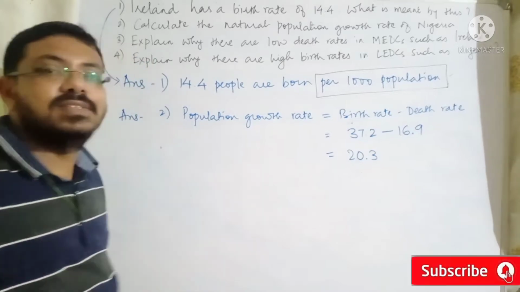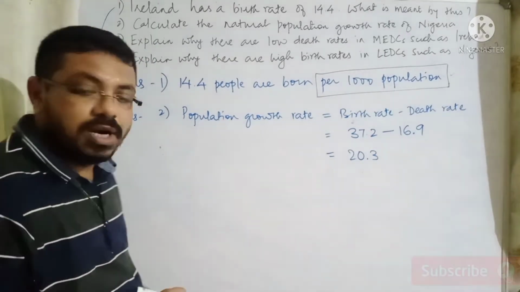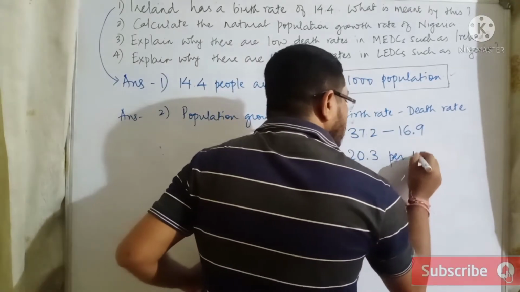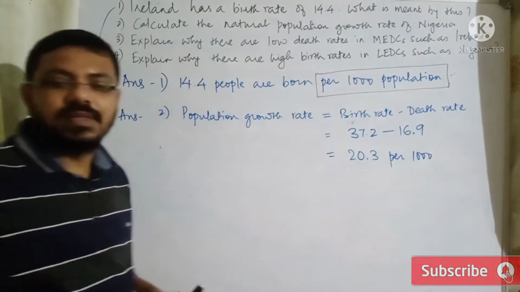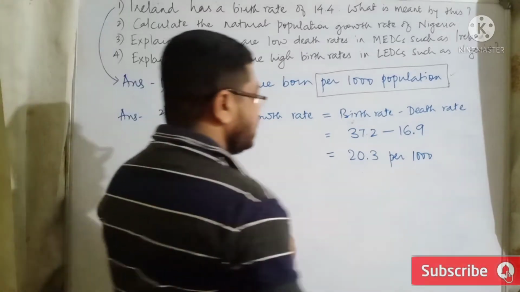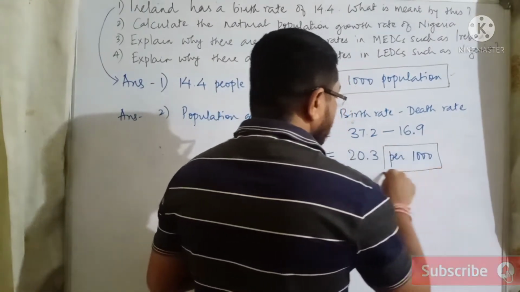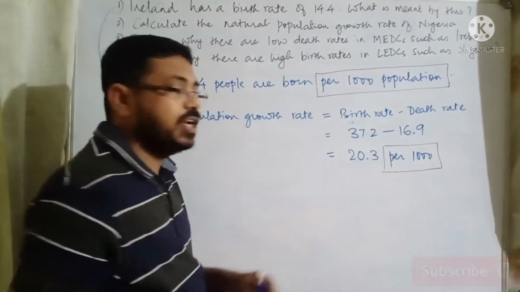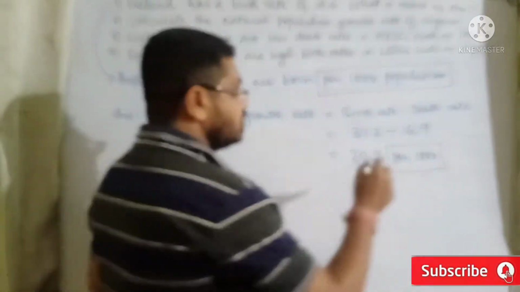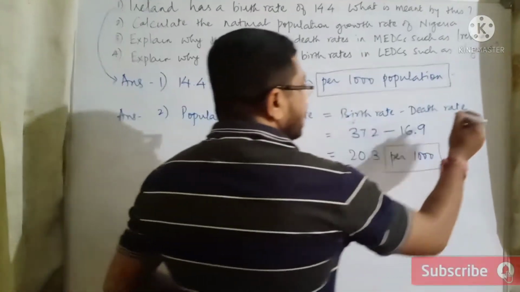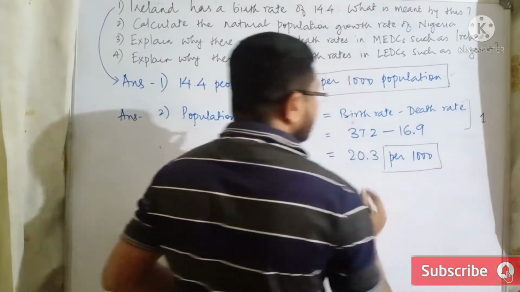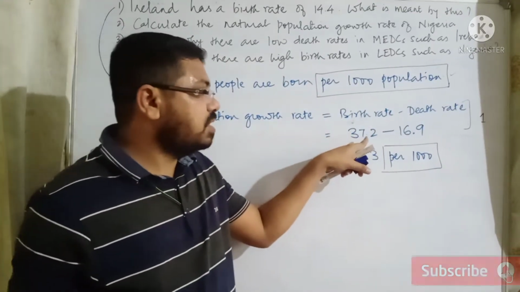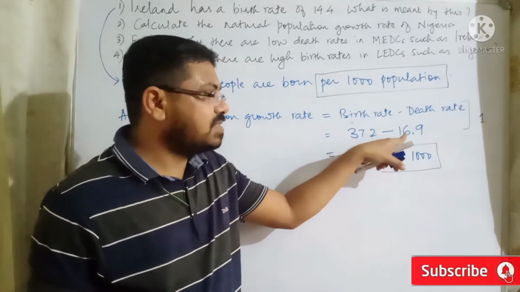Your answer is going to be 20.3. But still this is not a complete answer. You have to write down over here 20.3 per 1000. This has to be there. Again, this is very important to mention in your answer. If you mention only 20.3 without the unit, then, since this is a 2-mark question, you are getting 1 mark over here. 1 mark is given because you have mentioned birth rate minus death rate, and you have put up the data also, 37.2 minus 16.9.